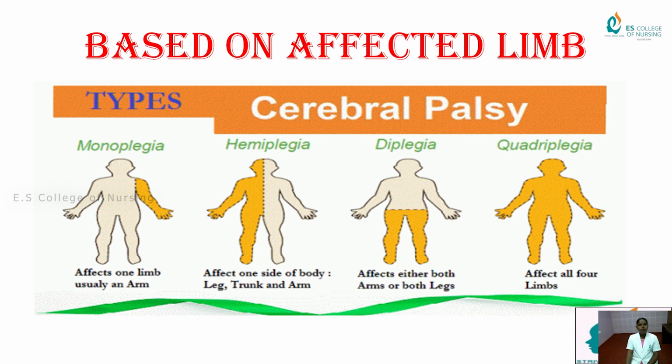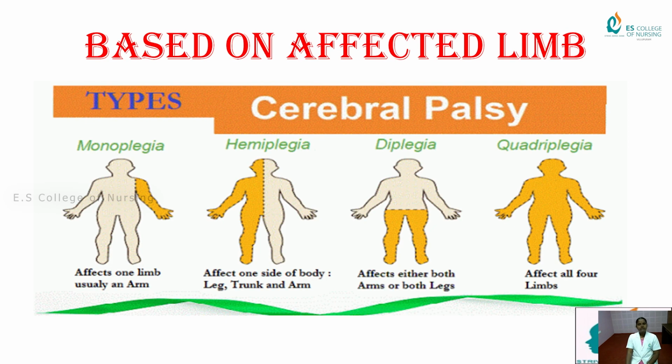Only one side of the arm developed by the paralysis is called monoplegia. And hemiplegia, in the sense half of the body parts: the affected one side of the body, leg, trunk and arm, is called hemiplegia. If the patient gets hemiplegia, in the sense half of the body develops unresponsive or unwanted movements, or not cooperating muscle tone.